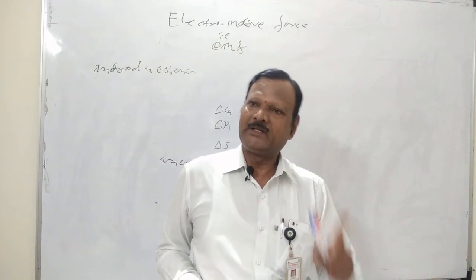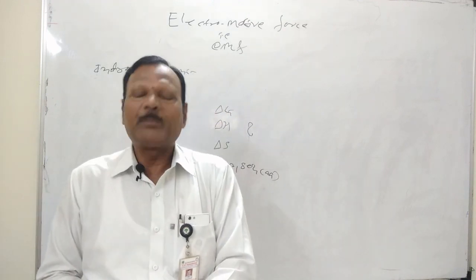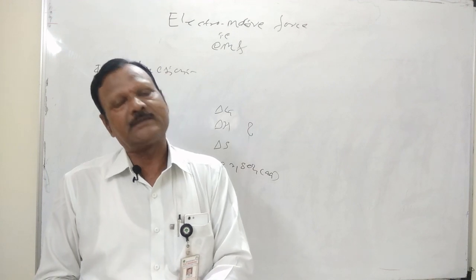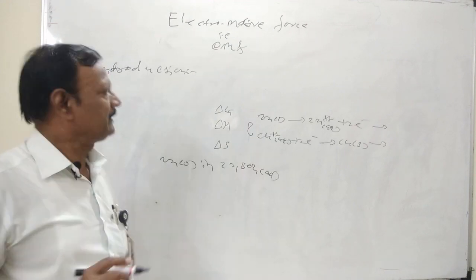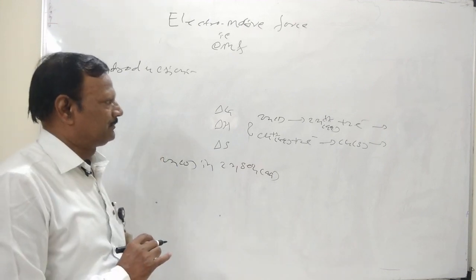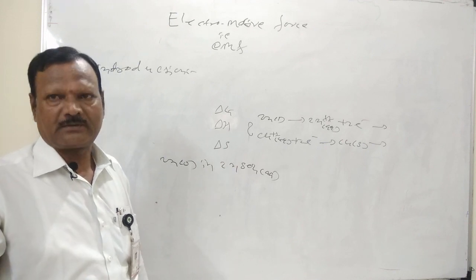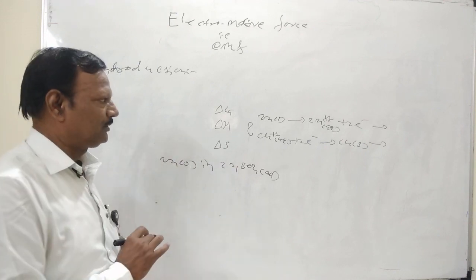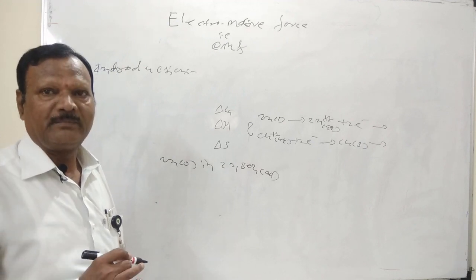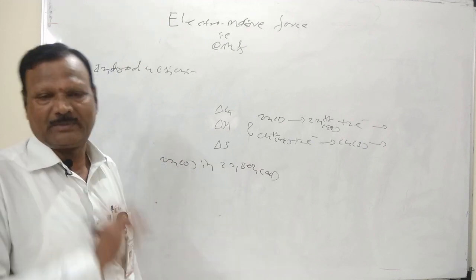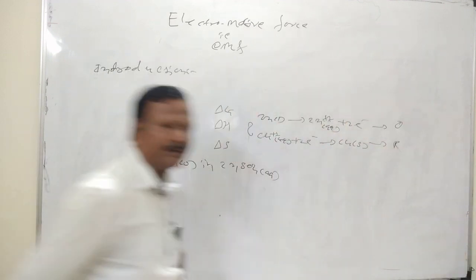The second half cell is copper in copper sulfate. At the time being, there may be development of reduction as well as oxidation. At the zinc electrode, oxidation takes place, meaning loss of electrons. Secondly, at the copper electrode there is gain of electrons, meaning reduction takes place. So here there is oxidation, and here there is reduction.